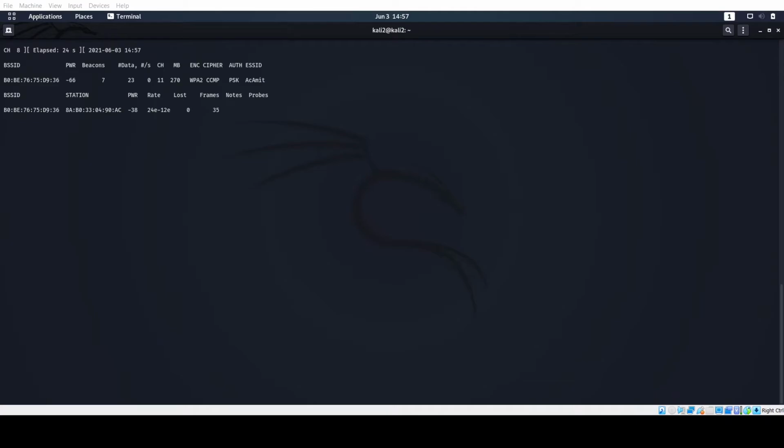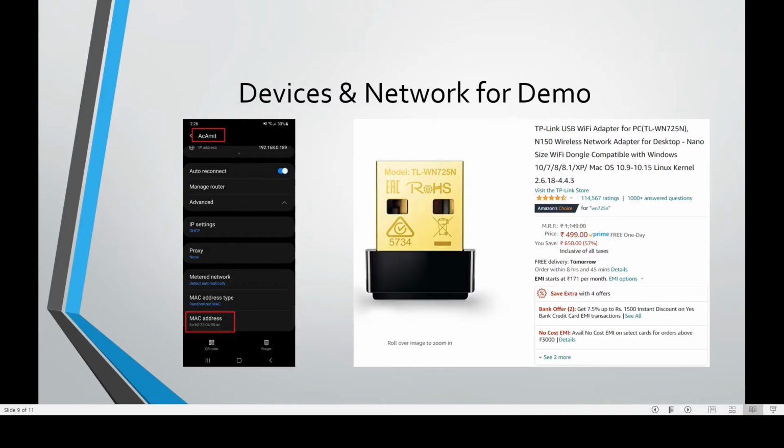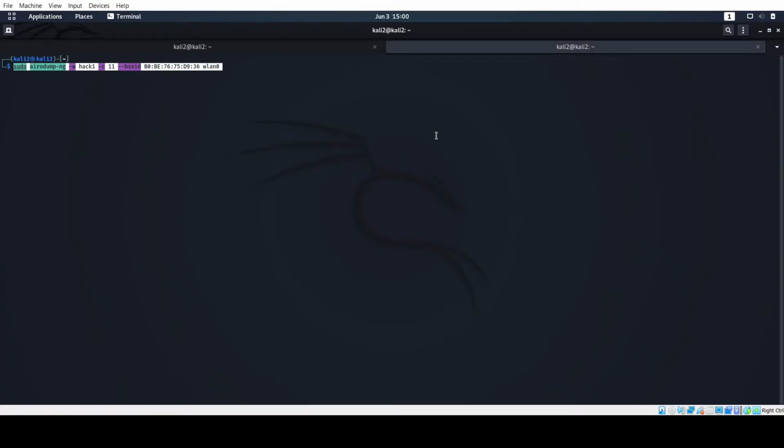Now if you go back to the PPT, you will see the MAC address that is present over there, 8AB033. We have to look for that, whether it is present in the network. Okay, 8AB0330490AC, it's present.